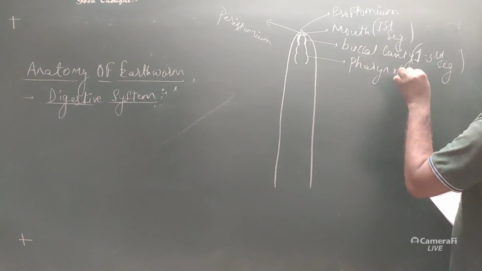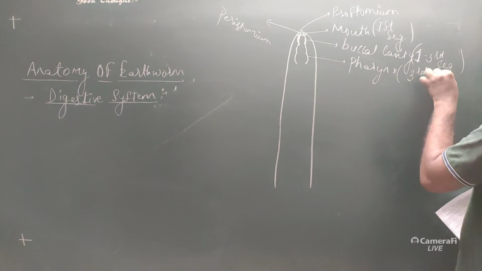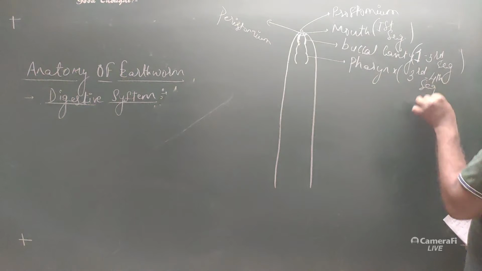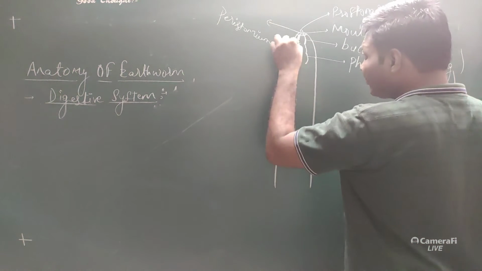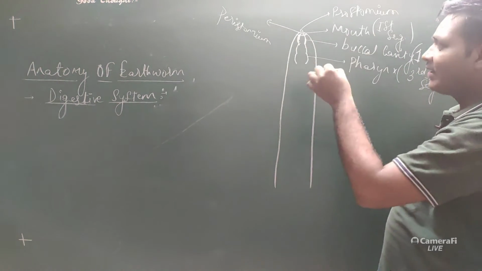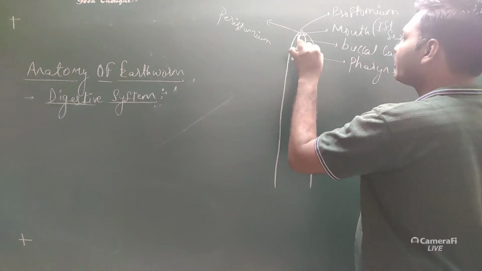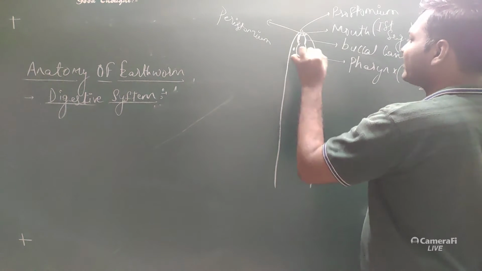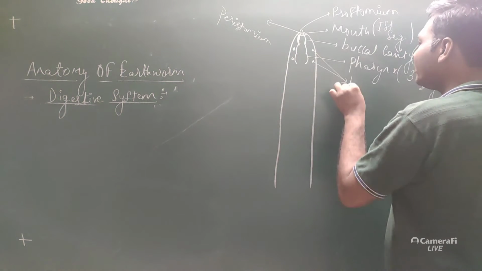So here you can write third and fourth segment. Now, on the lateral side of the pharynx, there are two glands, one on either side, and these glands are called the pharyngeal glands.